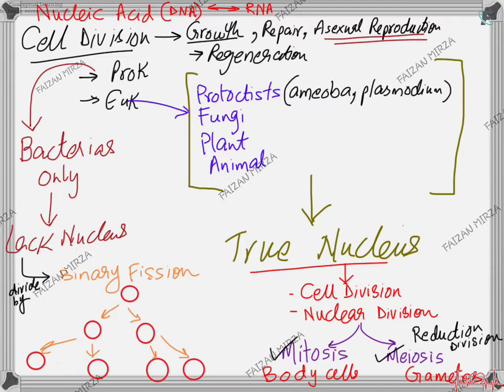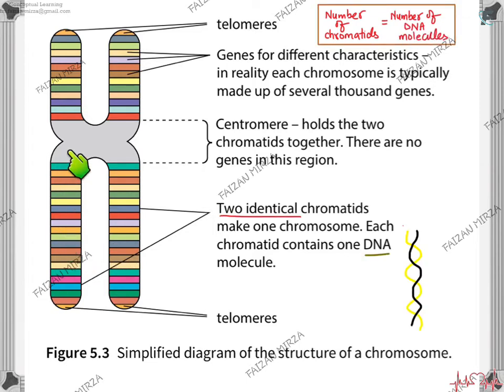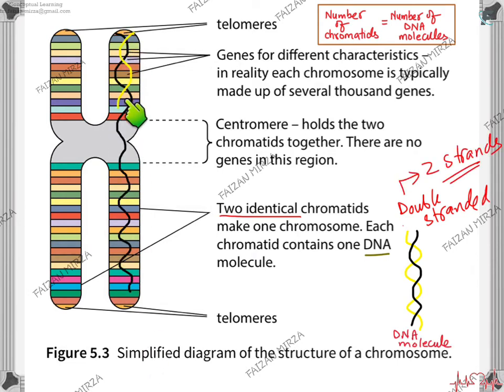In the cell, inside the nucleus or in the cytoplasm of the prokaryotes, nucleic acids such as DNA are present, and DNA and RNA are the fundamental units which carry your inheritance patterns or traits. This is how a chromosome looks like, a simplified structure. You can see this chromosome is having two chromatids. This is the region called the centromere where the chromatids are held together. This is called the limb of a chromosome. And these bands are the regions where the genes are located. At the end of each chromosome, these are the regions called telomeres.